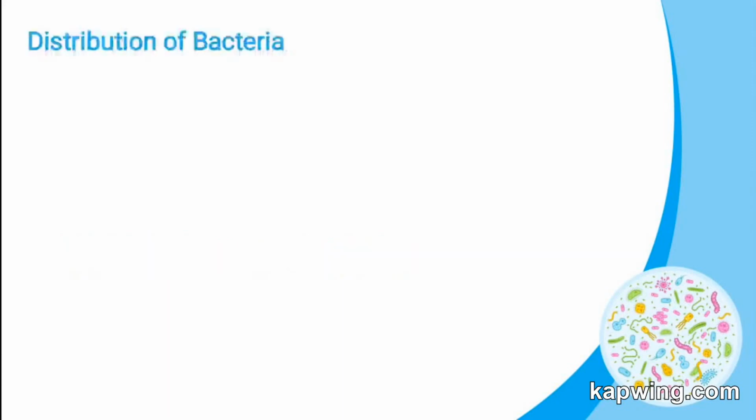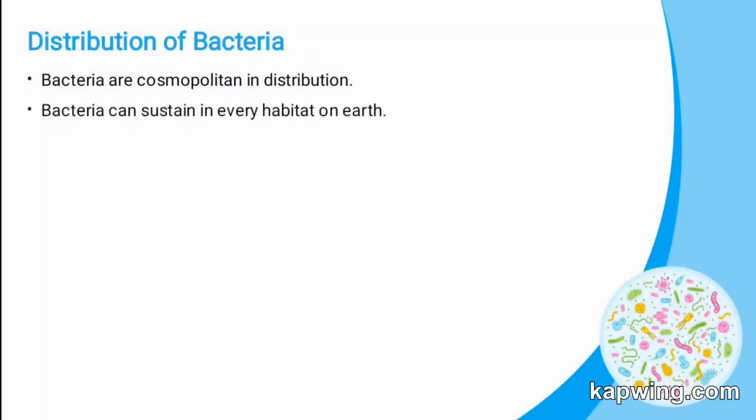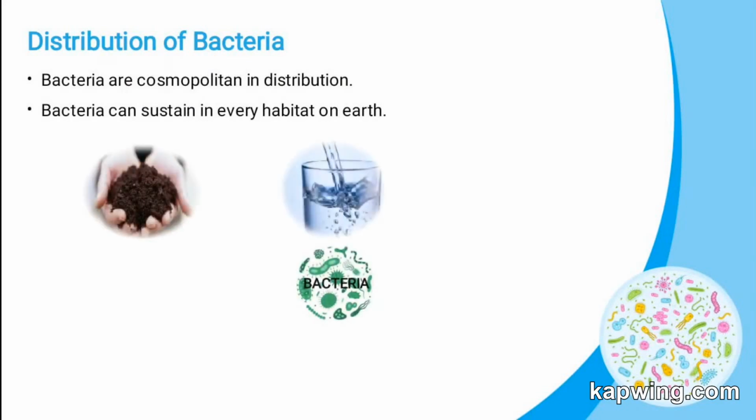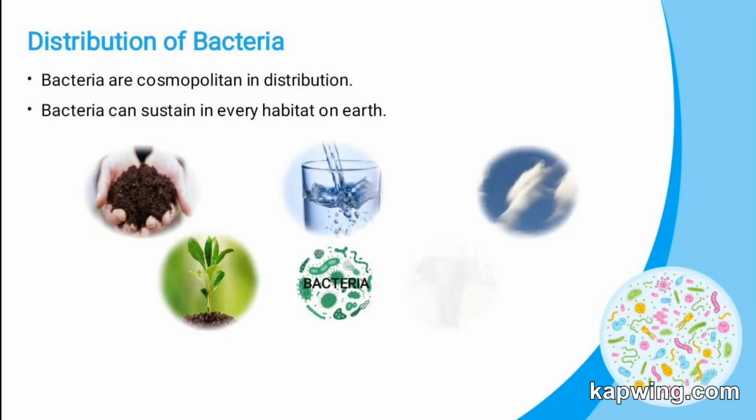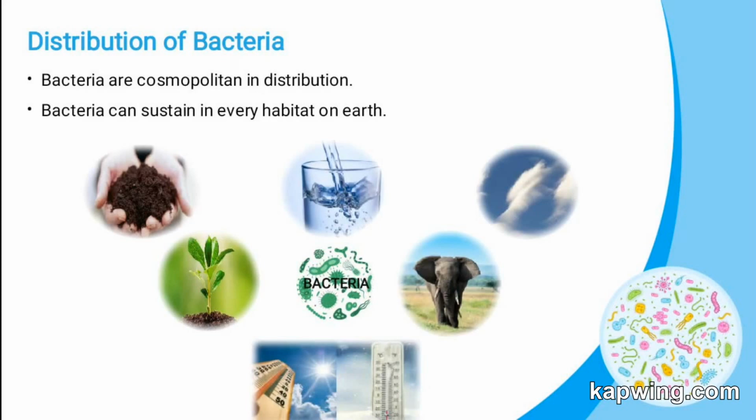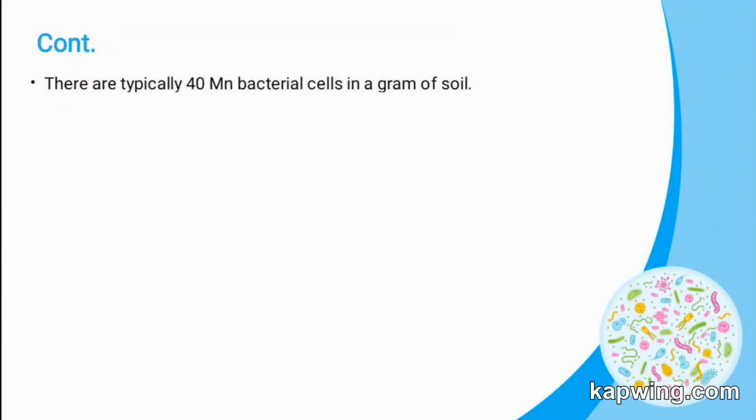Let us see the distribution of bacteria. Bacteria can live everywhere. They are cosmopolitan in distribution. Cosmopolitan means found all over the world. They can live in every habitat on earth like soil, water, air, inside and on living organisms, and in extreme hot and extreme cold regions also. There are typically 40 million bacterial cells present in a gram of soil.